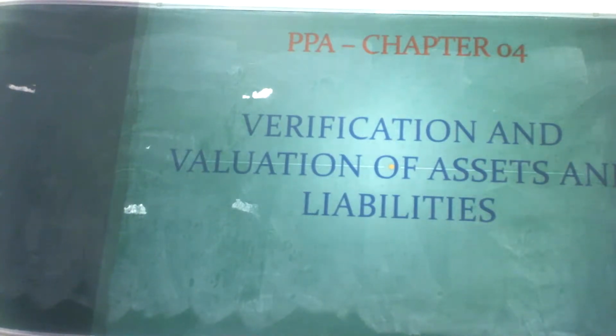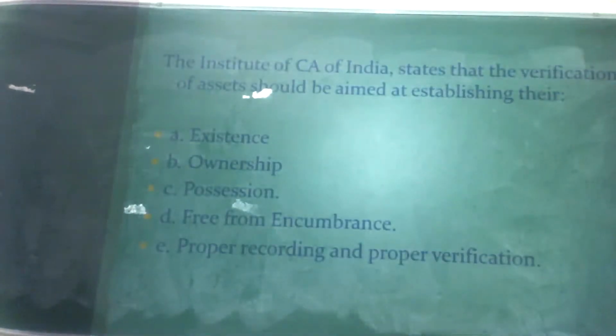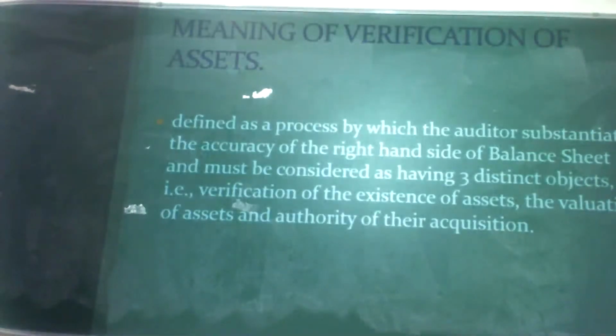If you talk about any debit and credit side of the cash flow, we consider it as vouching. If you talk about any assets and liabilities in the balance sheet, it will be considered as verification and valuation. So let us see the meaning of verification.